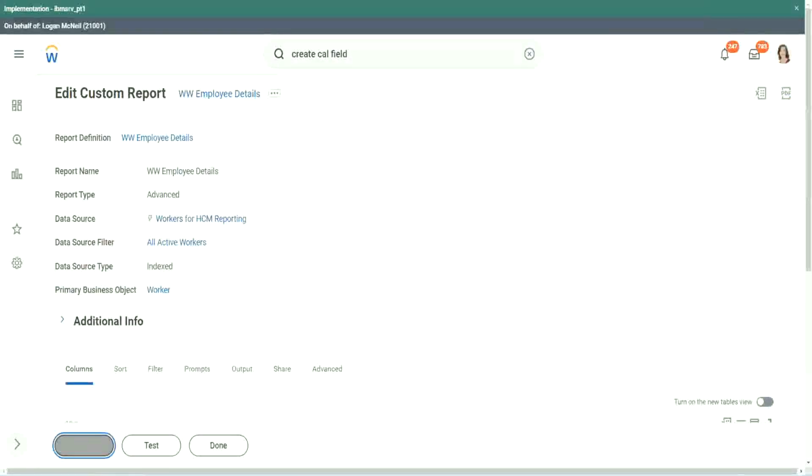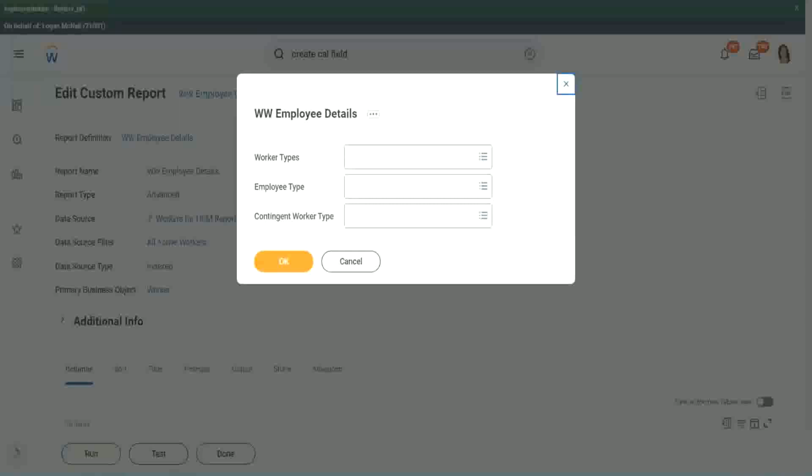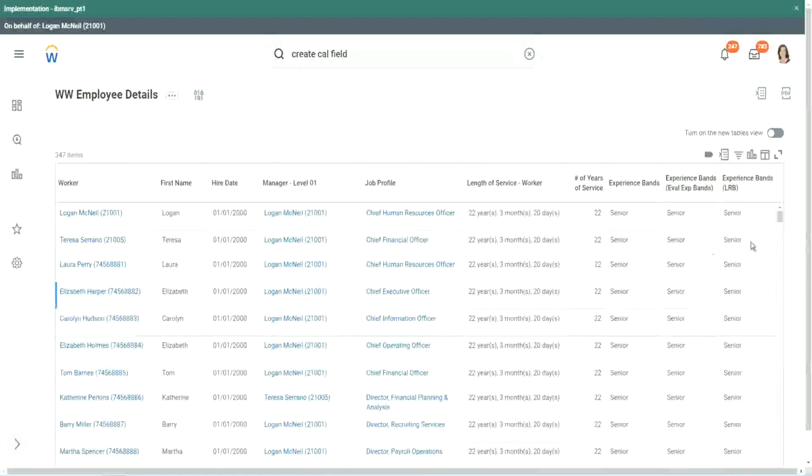Run. Okay. Looks the same. Right. When we did evaluate expression, it was giving me senior. Evaluate expression band, senior.